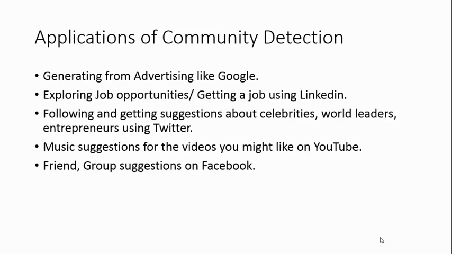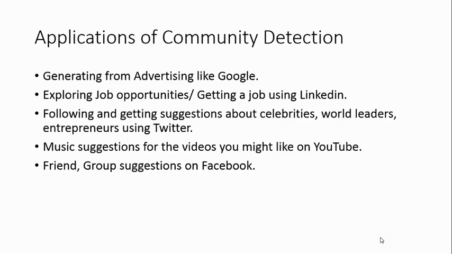So, what are the applications of community detection? Firstly, it can be used for advertising, like Google does. Secondly, one can use it for exploring new job opportunities or getting a job using LinkedIn.